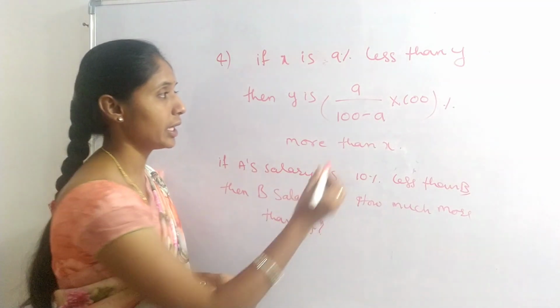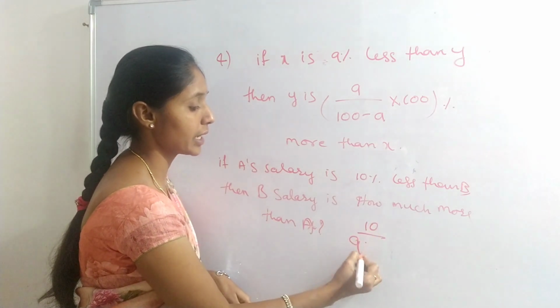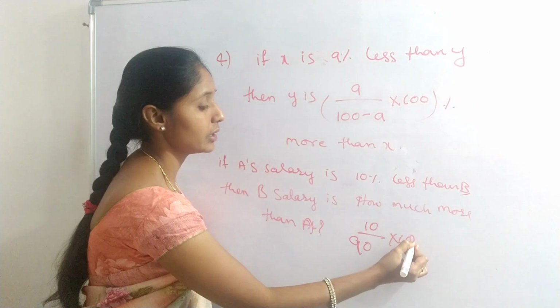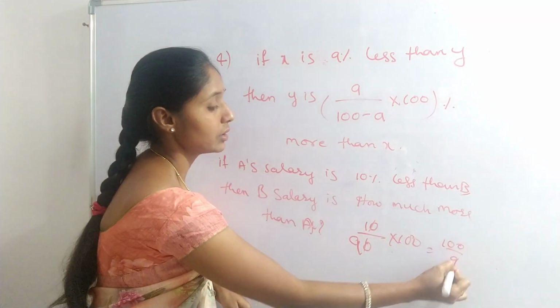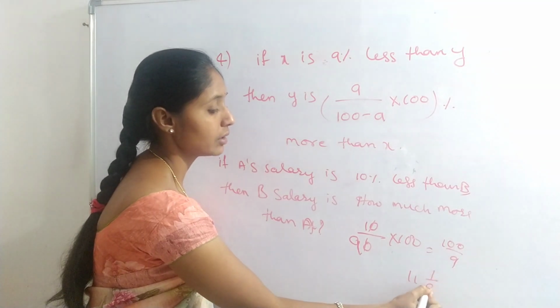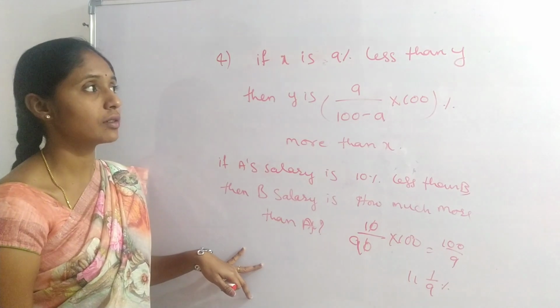Here A means 10. 10 divided by 100 minus 10, that is 90, into 100. The zeros cancel. 100 by 9 means 11 1 by 9%. Okay, this is the fourth conclusion.